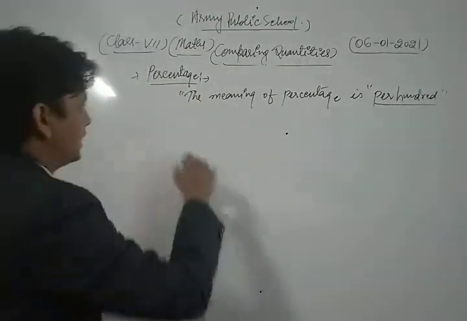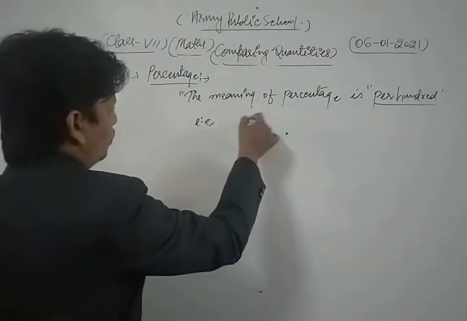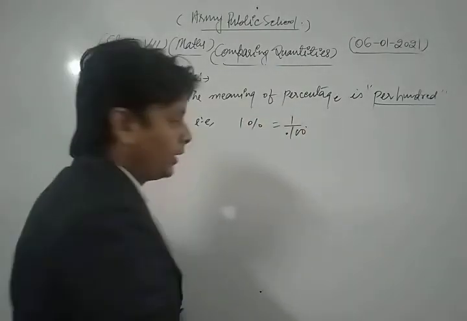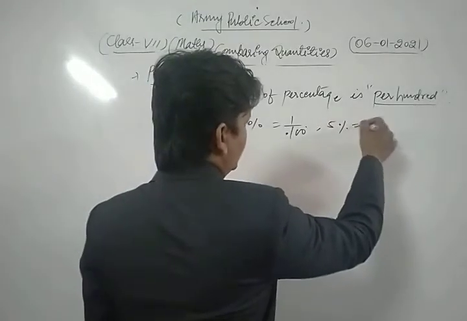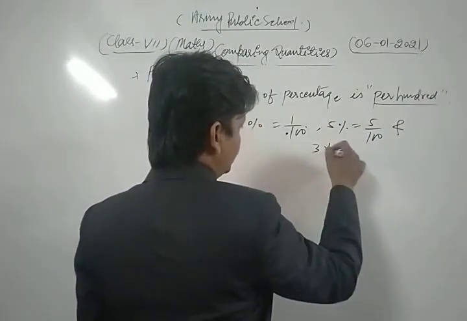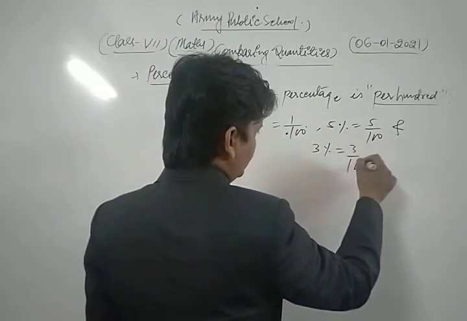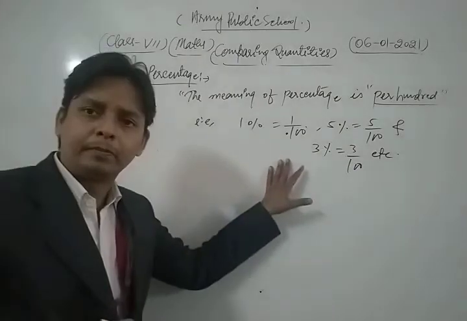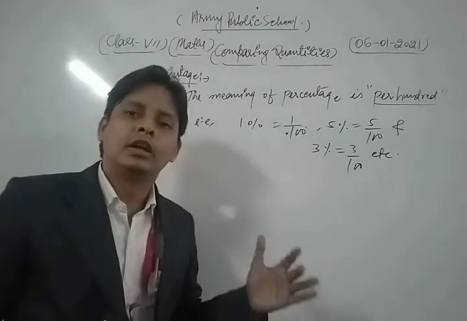That is, 1% means 1/100. Okay, 5% means 5/100, and 3% means 3/100, etc. So this is the concept of percentage. Percentage means per hundred.